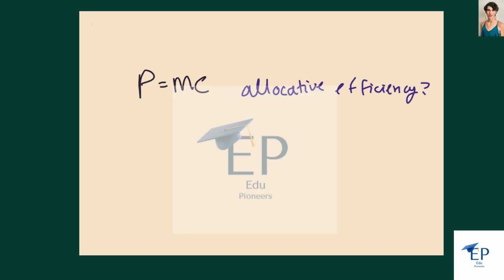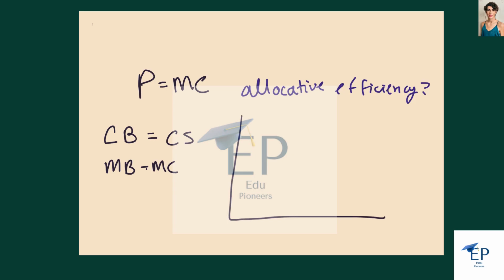In order to understand how price equals marginal cost can lead to allocative efficiency in a perfectly competitive market, we have to understand what exactly allocative efficiency is. It is the point at which goods are placed at the most efficient allocation for society. So at price equals marginal cost, the consumer's willingness to pay is equal to the cost to society. So the marginal benefit would be equal to the marginal cost in total.